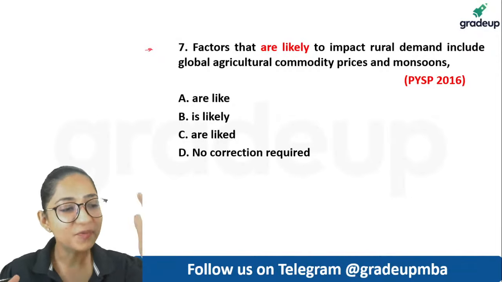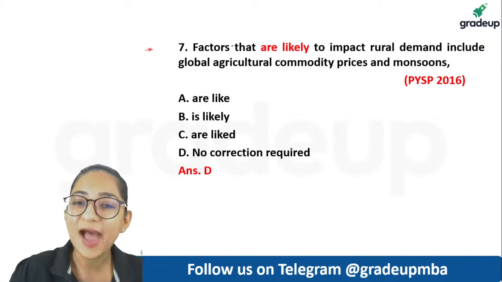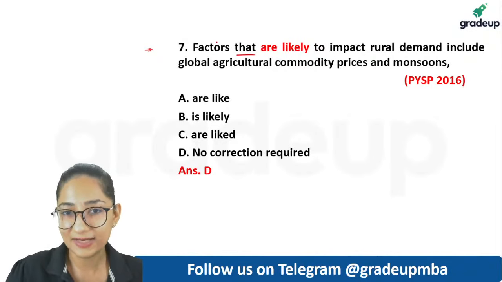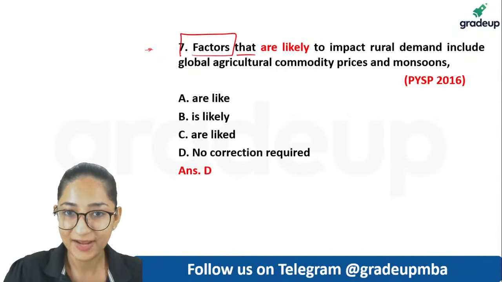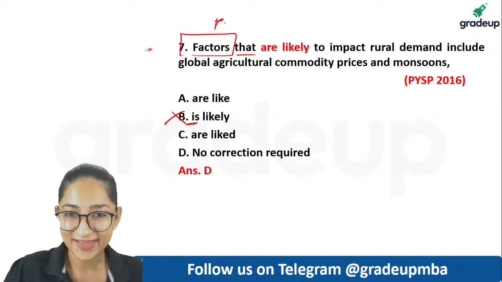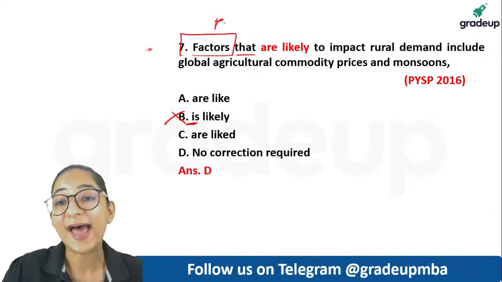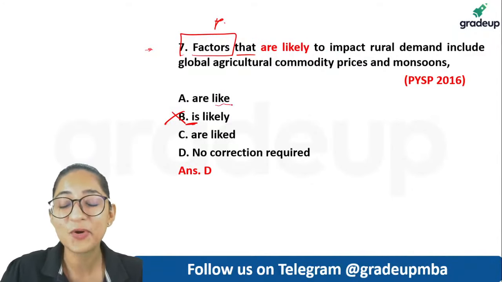So here a lot of people actually said that it is going to be D, and it is D, because you have factors that are likely. We are talking about factors, guys. It is plural. If it is plural, you can't say is likely. So factors that are like to impact, you can't say that are like to. Like is when you want to show similarity. Here you're not talking about similarity.